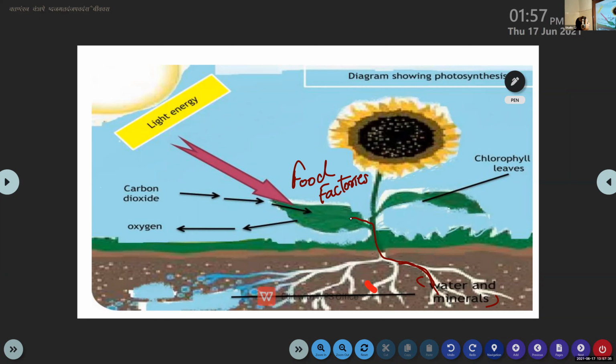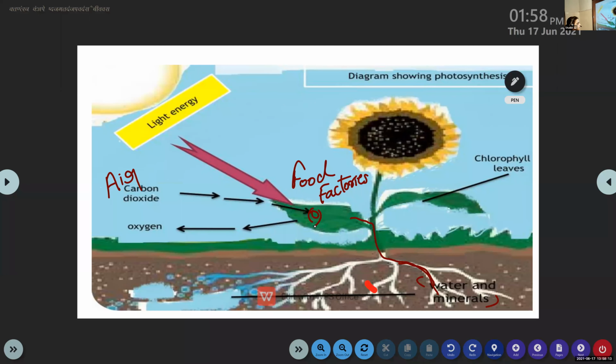And again, the leaf needs carbon dioxide. Carbon dioxide is obtained from where? It is obtained from the air. And how does this carbon dioxide reach into the leaves? With the help of the small holes or tiny pores. Those small holes or tiny pores are called stomata. And this stomata is surrounded by one type of cell. What is that? Guard cells. So our carbon dioxide also reaches the leaf, right?